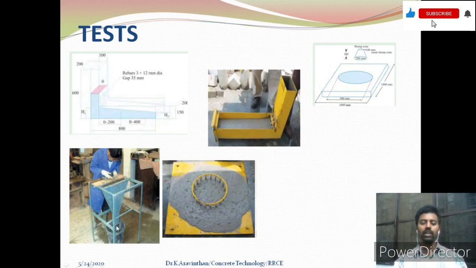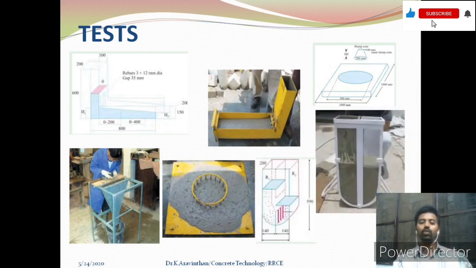After opening, the concrete will flow into the bucket. Between 8 to 12 seconds the concrete should completely flow through the V funnel.